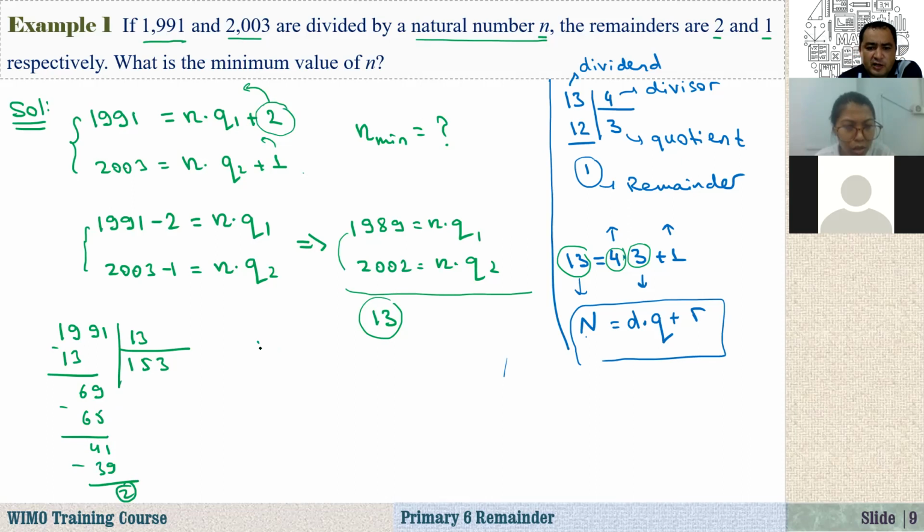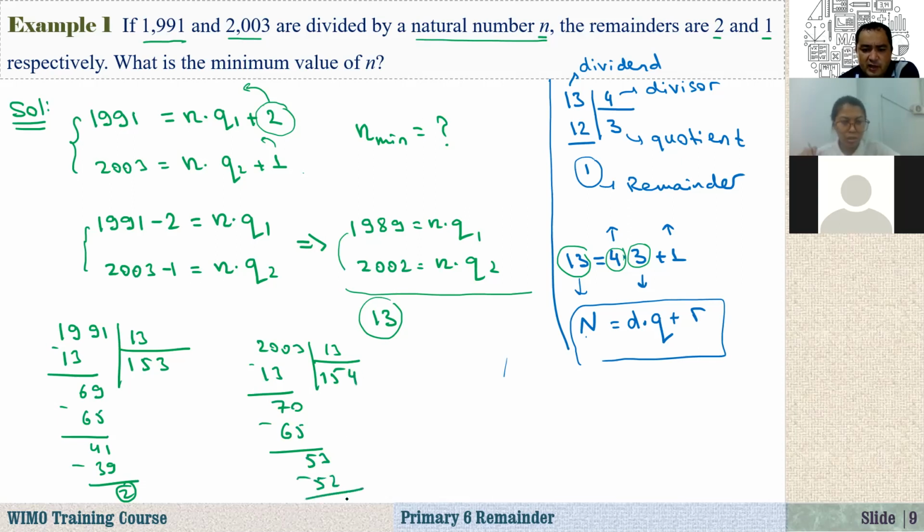And if you divide 2003 by 13 again, you will get a similar thing. 1 times 13 is 13. Subtract, here we have 70, and 5 times 13 is 65. Subtract, we have 53. 4 times 13 is 52. The remainder is 1. So the minimum value, because 13 is a prime number, the minimum value of n is 13.